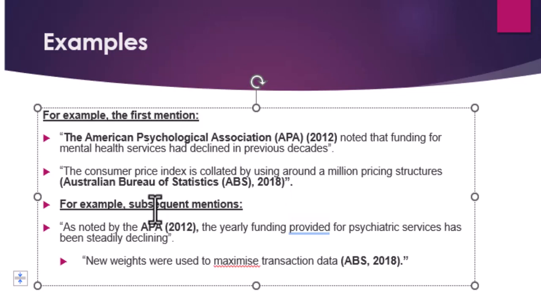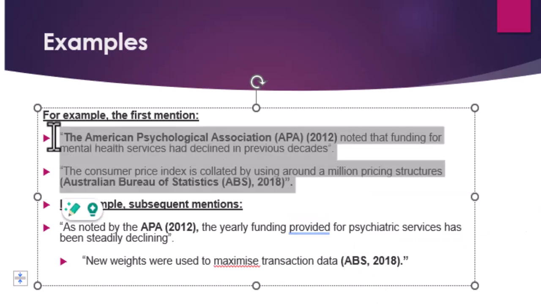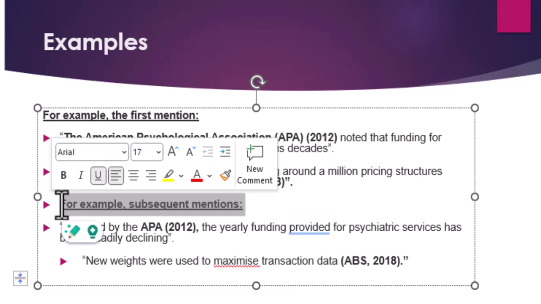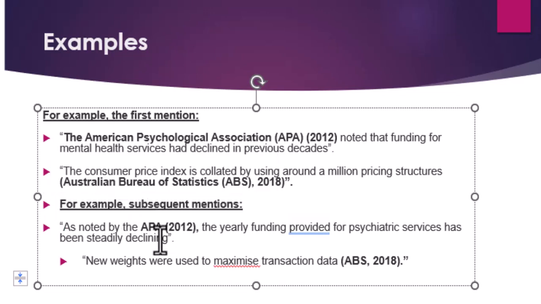Now let us look at the subsequent mentions, the following mentions. For the following mentions, you use the acronym. The acronym for American Psychological Association is APA. So you see that in the second citation, the second mention, you put the acronym and the year. The same case for the Australian Bureau of Statistics. You put ABS, 2018. So for the first citation, you use the full name, and following the full name, you put the acronym. But for the subsequent citations, you use acronyms.